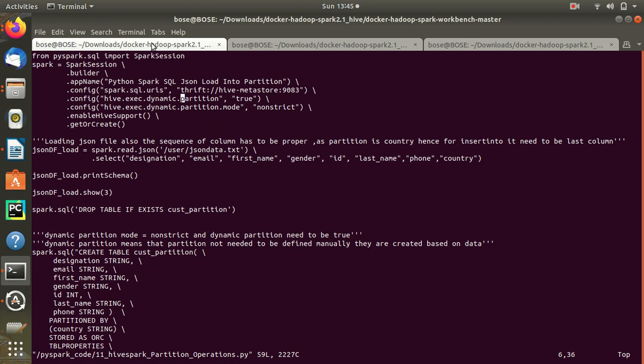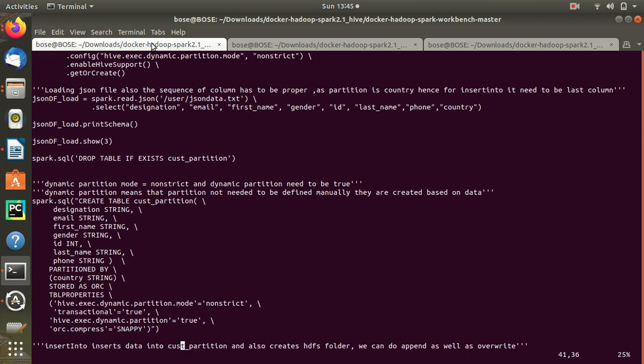Or else many places what happens, we decide on the go that okay, this room is empty, we will go into this room because managers are having a meeting in that other room. So here it is like that. Here we are doing a dynamic. So on the fly we will create the partition and we will put the data.